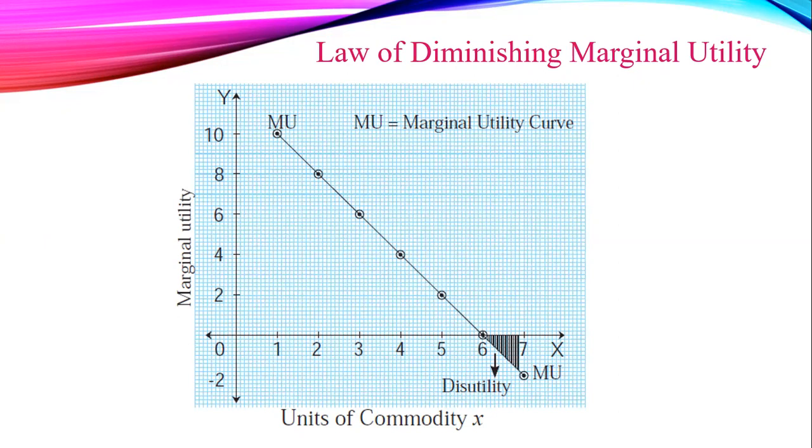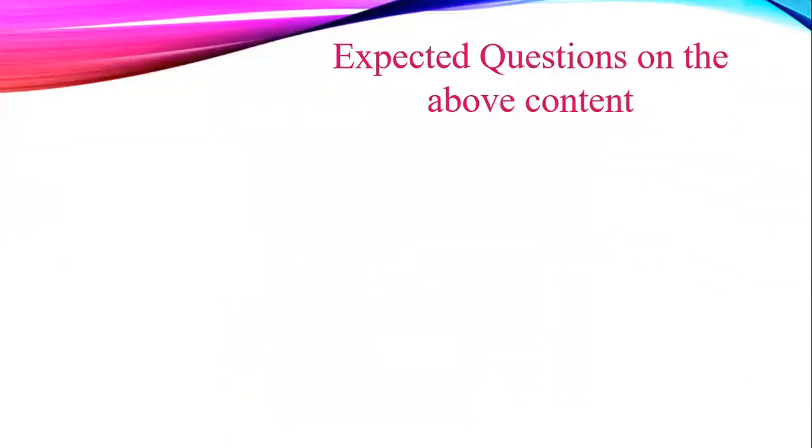When MU becomes 0, MU curve intercepts the X-axis. Further consumption of a commodity brings disutility, means negative utility, and which is shown by the shaded portion in the diagram. So this is all about law of DMU.